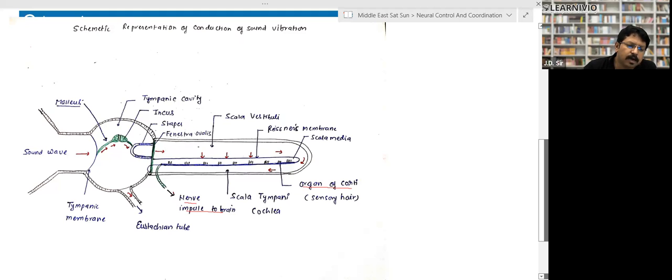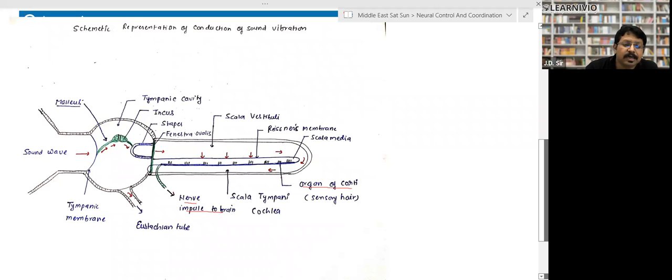Now there is a tube called the scala vestibuli. The scala vestibuli receives the vibration, and there is a membrane called the resonance membrane. So in the scala vestibuli, the vibration reaches the resonance membrane. The resonance membrane vibrates. On the other side of the resonance membrane, there is another tube called the scala media. The scala media has a hair-like structure called the organ of Corti.